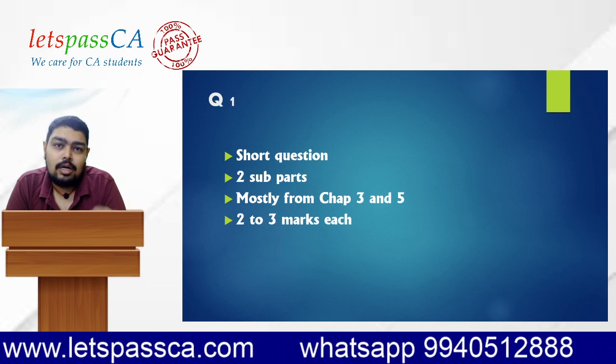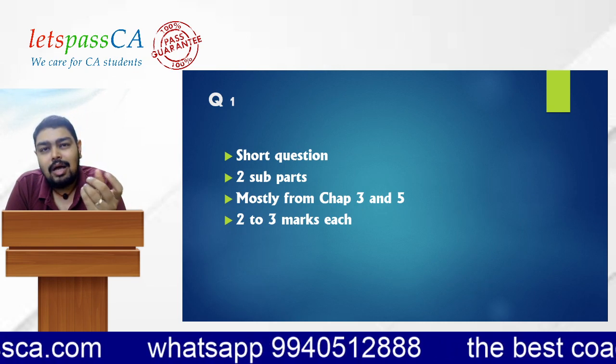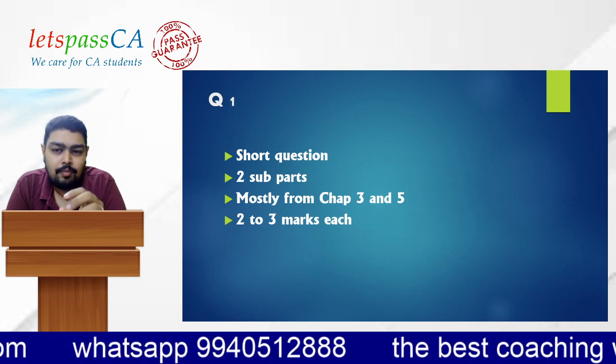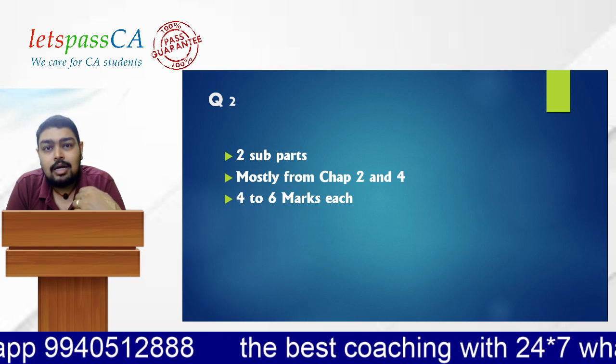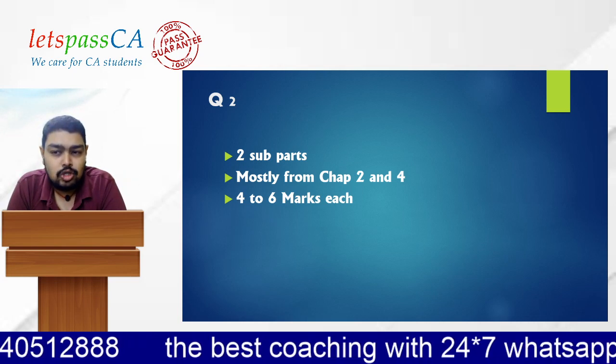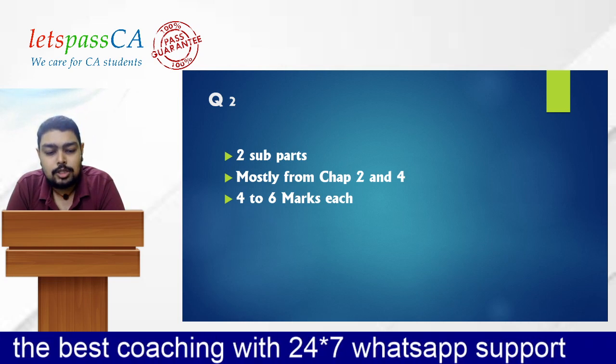Question number 1, descriptive question. It is a short question with 2 subparts. It will have 2 marks or 3 marks each, and mostly it will be from chapter 3 and chapter 5. In question number 2, it will have 2 subparts. Mostly it will be from chapter 2 and chapter 4. Each question will have 4 to 6 marks weightage.